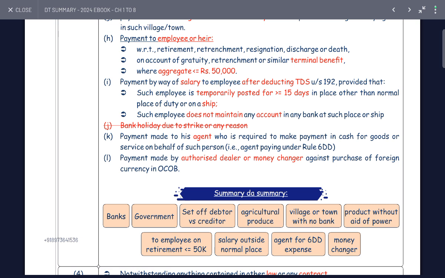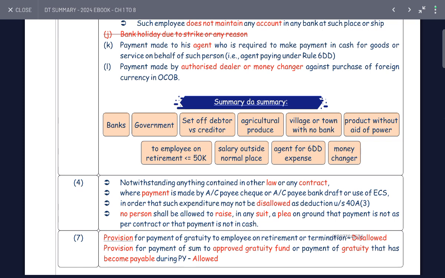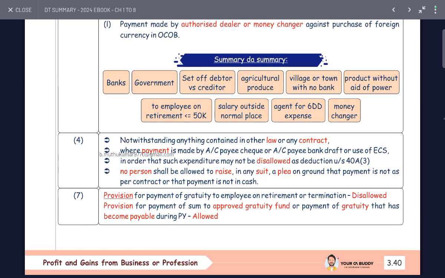Payment made to an agent who is required to make payment in cash for the goods on behalf of the principal, such as an agent buying for auctions. Payment made to an authorised dealer or money changer against the purchase of foreign currency. Summary: banks, government, agricultural purposes, village or town without bank, purchase of products without the aid of power, cotton, employees on retirement less than 50,000, employee outside normal place 15 days, agent, authorised dealer and money changers.